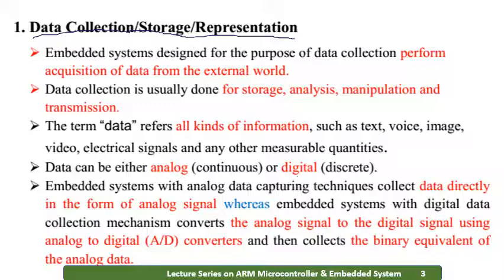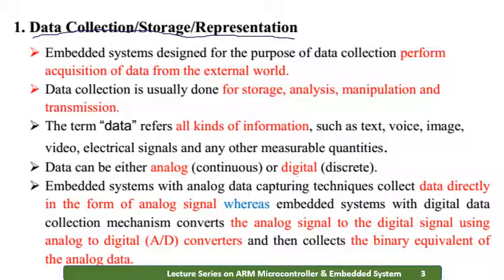Embedded systems with analog data capturing techniques collect data directly in the form of analog signal, whereas embedded systems with the digital data collection mechanism convert analog signal into digital signal using an ADC. This conversion of analog to digital or digital to analog happens at the collection stage only. It converts the analog into digital and stores the binary equivalent of analog data.